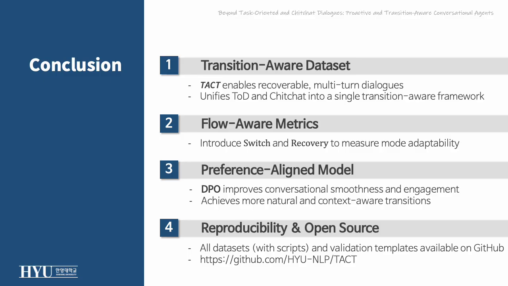To wrap up, first, a transition-aware dataset. TACT enables recoverable, multi-turn dialogues. Second, flow-aware metrics. Switch and recovery help us measure adaptability. Third, a preference-aligned model. DPO improves smoothness and engagement. And finally, open source. All data and validation templates are available on GitHub. Together, these make TACT a step toward proactive, human-like conversational agents.